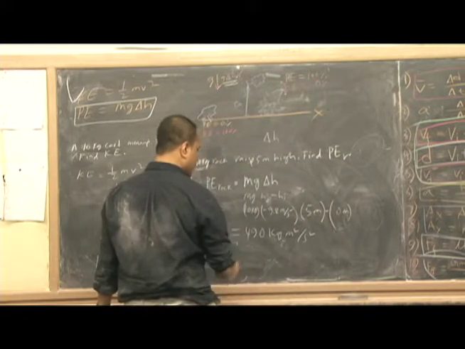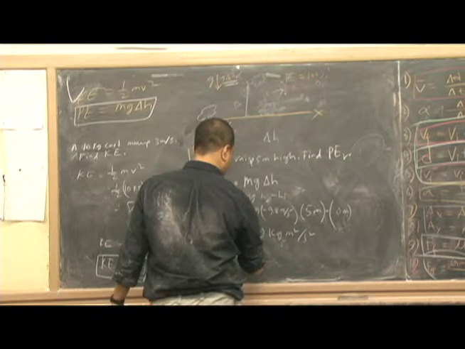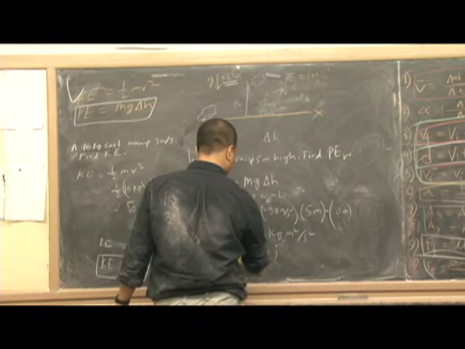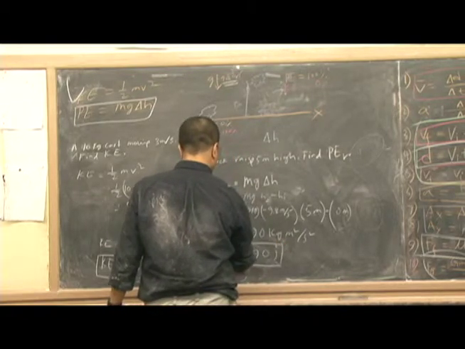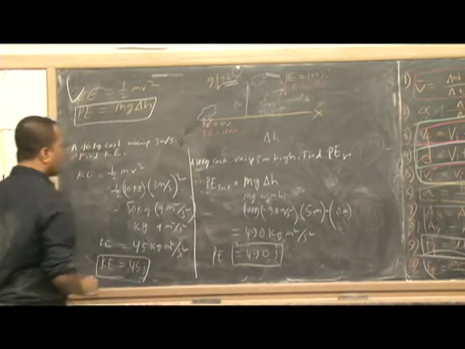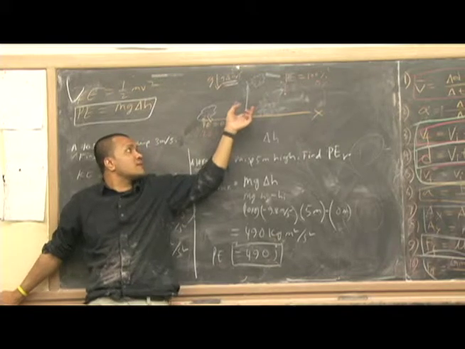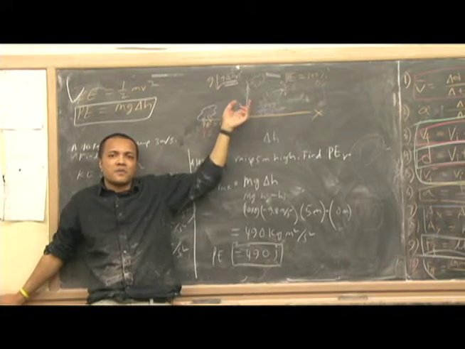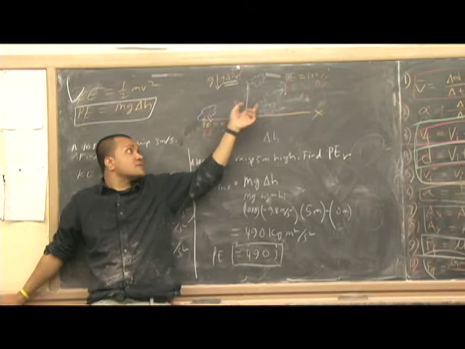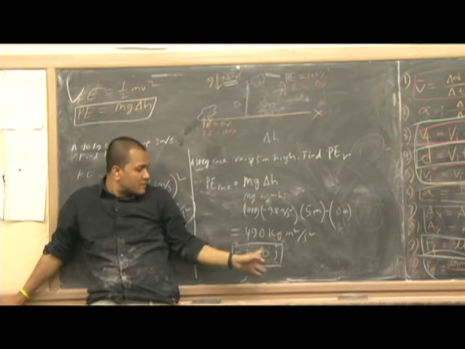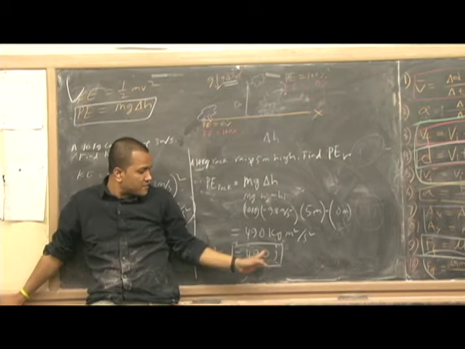We know what that is: joules, 490. That's the potential energy if you lift a rock. If you lift a rock from the 0 position to 5 meters, that would be the potential energy of that rock.